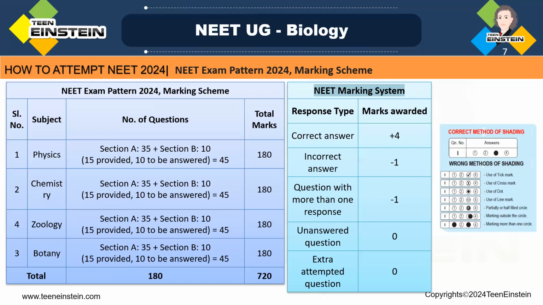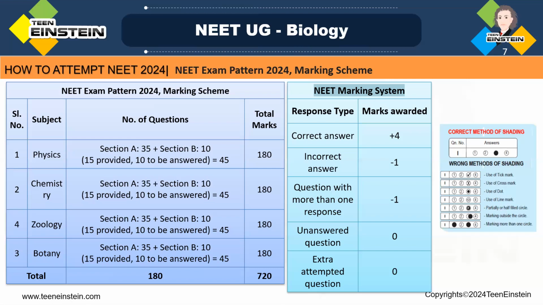And if a student marks all 15 questions, only the first 10 will be considered, and wrong answers will count. If you have doubt, then don't go for wrong attempts. Only the first 10 questions in a candidate's attempts will be considered if they have attempted more than 10.